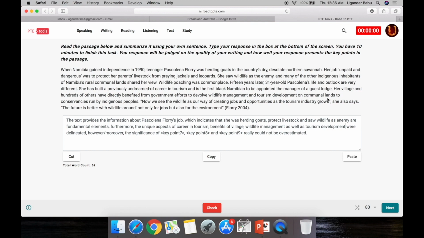On communal lands, where it is done is not required. To conservancies run by indigenous people is not required. Now we see the wildlife as our way of creating jobs and opportunities as the tourism industry grows. So this is because she has built the career in tourism. So creating jobs and opportunities is also the keyword.